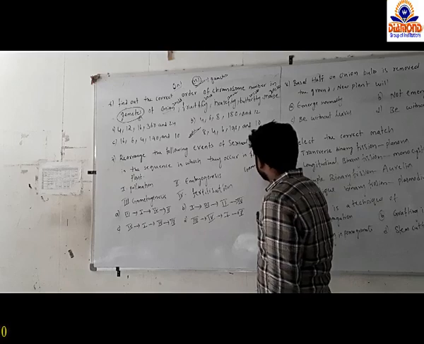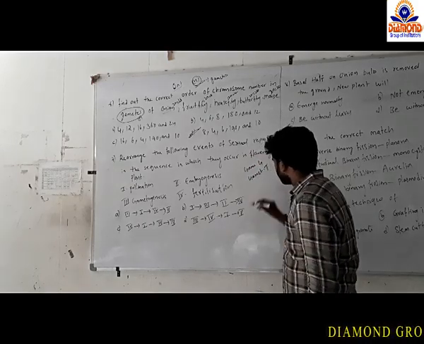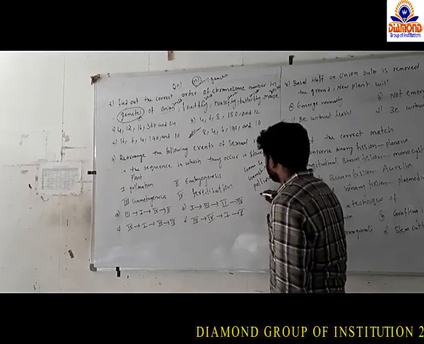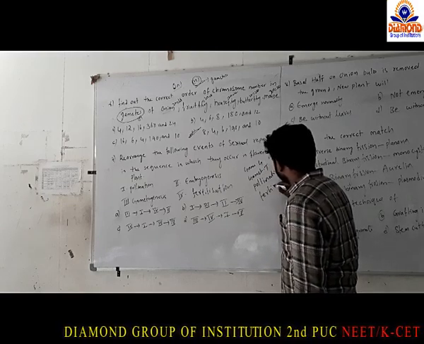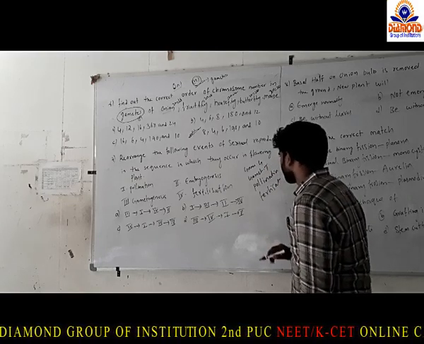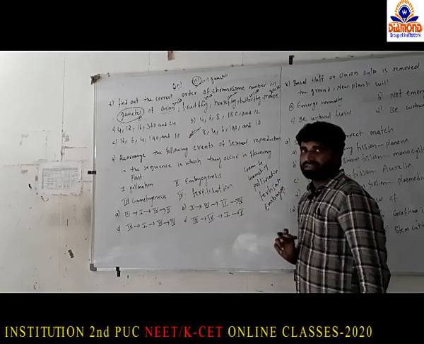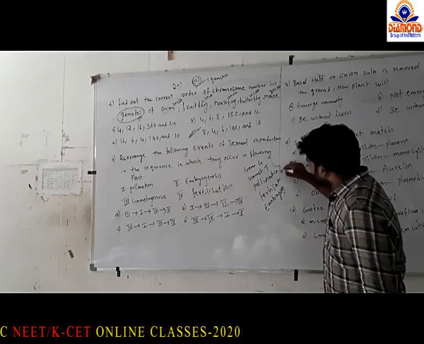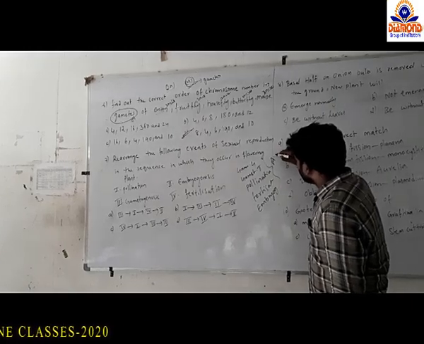gametogenesis, gamete transfer, pollination, fertilization and embryogenesis. This is the sequence order in sexual reproduction in angiospermic plants, otherwise also called flowering plants.